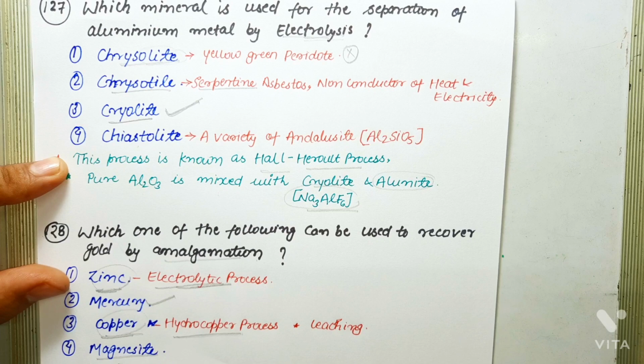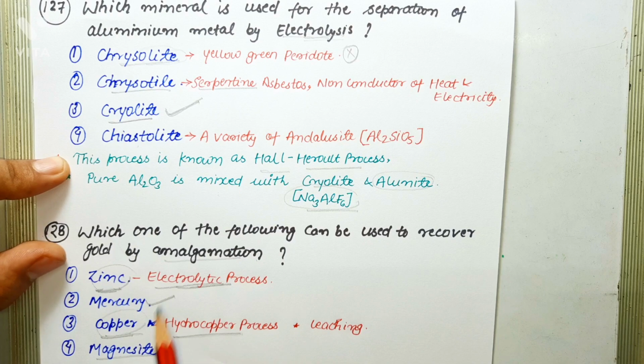Magnesite is not used in extraction of gold, though it is used in refractory bricks, furnace linings and crucible, as a magnesium ore, in special cement, in paper, ceramic, glass and sugar industry, in chemical accelerator, in rubber. Okay, so the correct answer of this question is mercury.